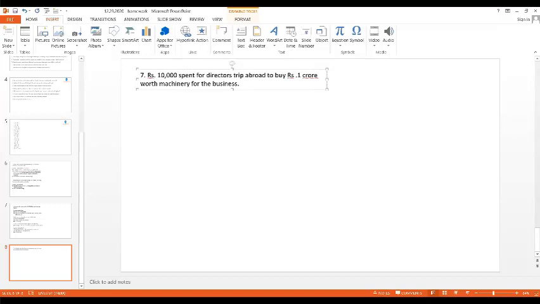So what is happening now? 1 crore rupees worth machinery is purchased for the business. In order to purchase it, probably they are going and purchasing from some other country. So that is why the directors have spent 10,000 rupees to go abroad and buy it and come.